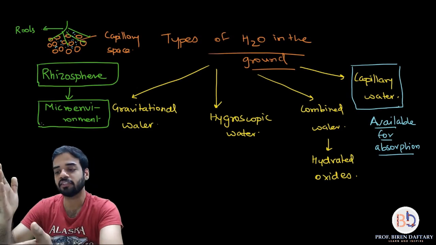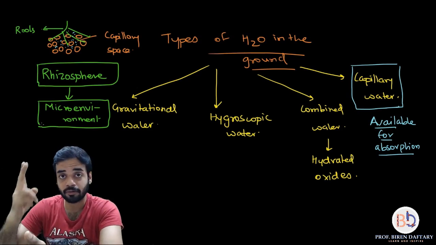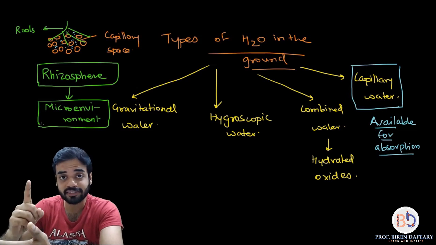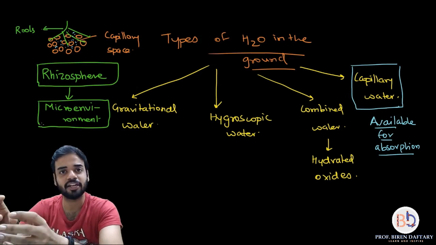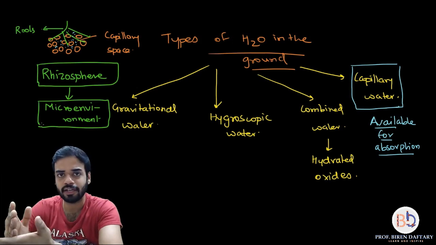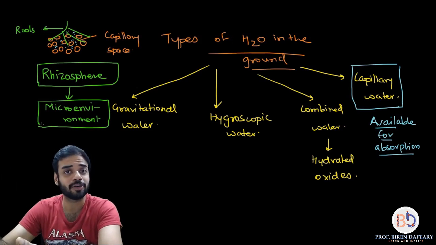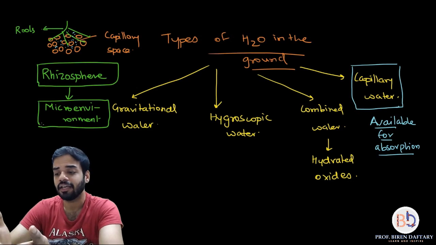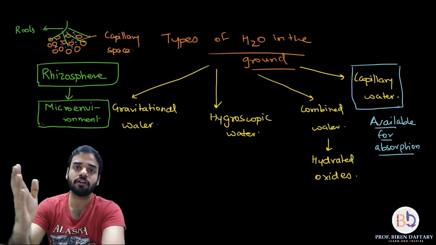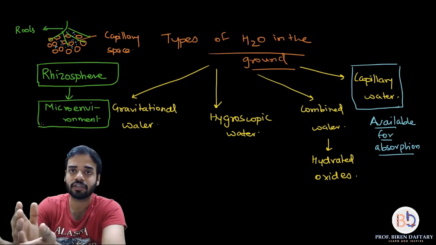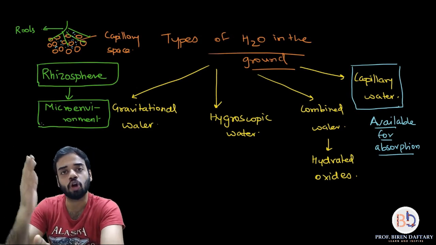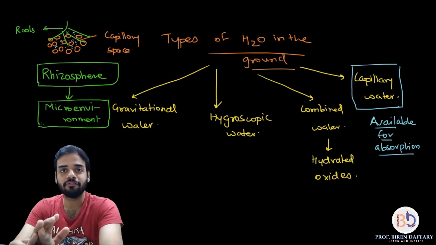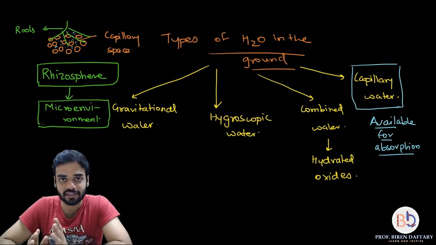Correct. Then we studied the root hair, how it is made up of 2 cell walls, how it is unicellular, how it has a central vacuole, very little cytoplasm, nucleus, mitochondria, all that. They are short-lived, ephemeral, that word I had written down, right? And then finally we studied the types of groundwater which are available to plants and the types which are not available to plants. And with that we have completed today's lecture.